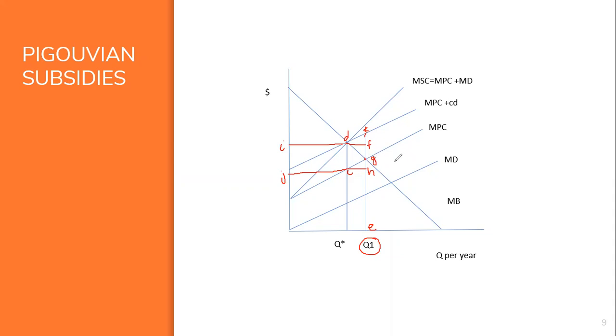The marginal cost of producing Q1 is the sum of the amount Bart pays for his input and the subsidy of CD.